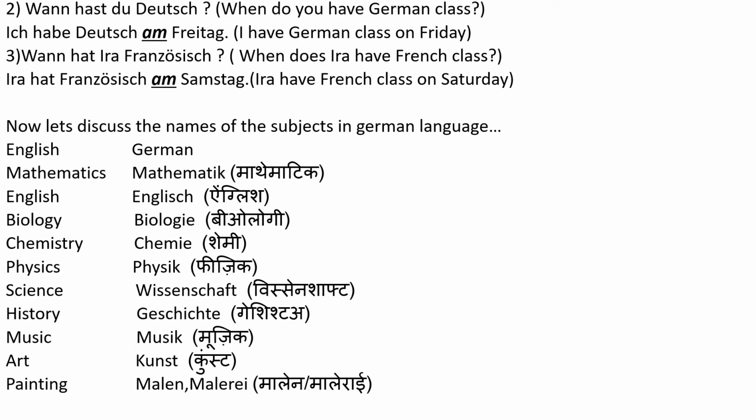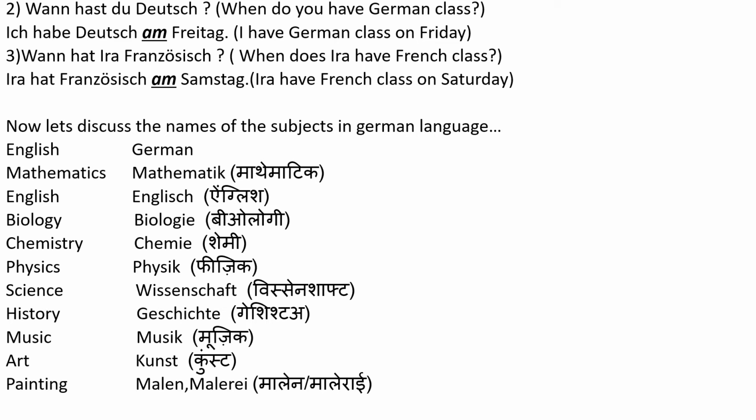Let's have one more example. Wann hast du Deutsch? When do you have German? Or you can say, when do you have German class? So: Ich habe Deutsch am Freitag. I have German class on Friday. Let's take one more example with the third person singular. Wann hat Ira Französisch? When does Ira have French class? And if you want to say that Ira has French class on Saturday, we would say: Ira hat Französisch am Samstag.